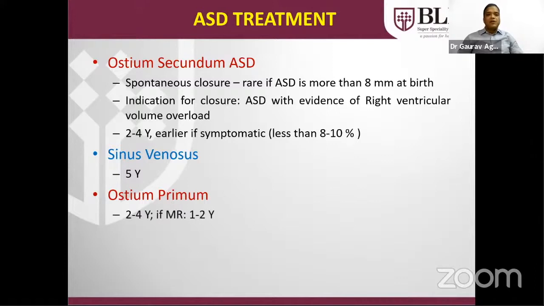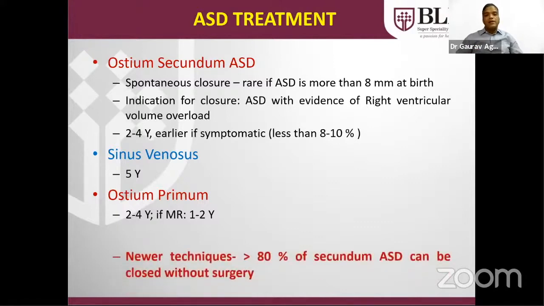Ostium primum defect should be treated by 2 to 4 years of age, as with ostium secundum. The only true ASD is the ostium secundum. The others, like sinus venosus or ostium primum, are not true ASDs; they are known as sinus venosus defect and ostium primum defect. If associated with significant mitral regurgitation, we have to treat by 1 to 2 years of age.